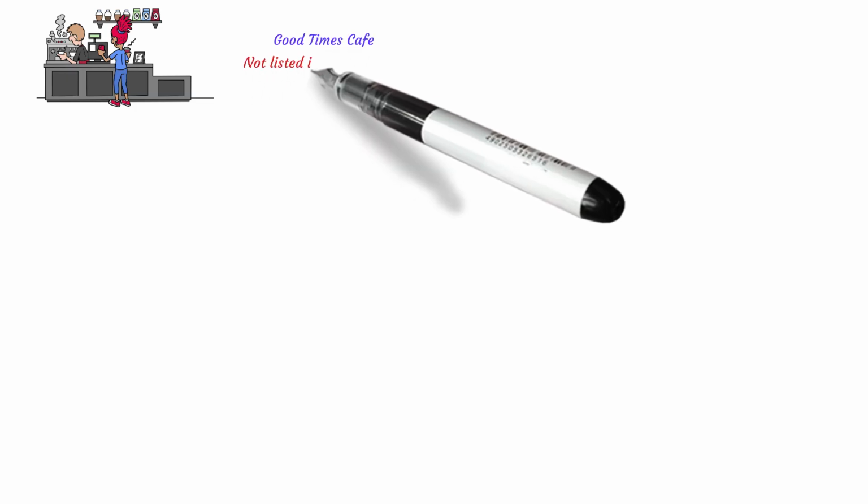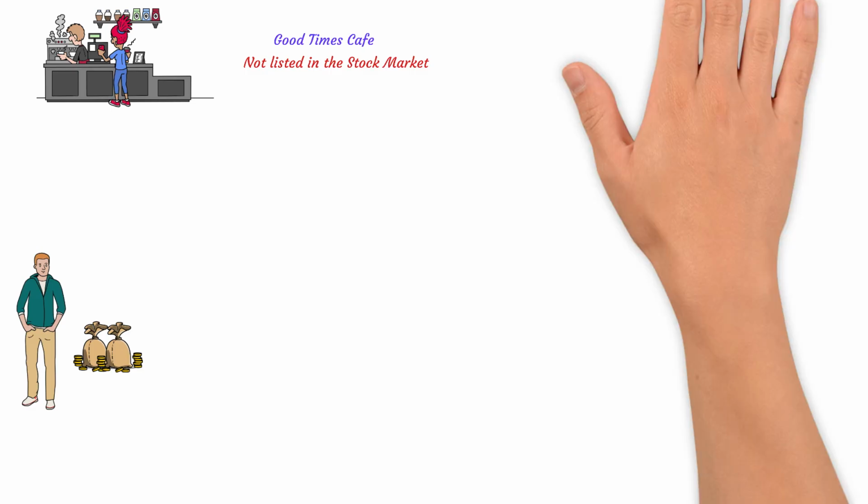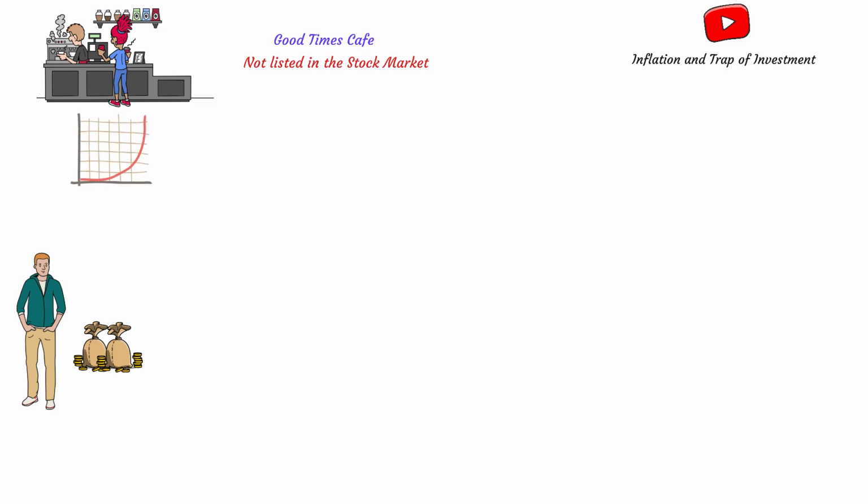To understand this, let's take an example of a business that's not listed on the stock market. A very good friend of mine, Raju, has saved a significant amount of money through years of hard work and discipline. Now, he is exploring ways to invest that money not just to beat inflation but also to avoid falling into the trap of the so called safe and secure returns. To know more about inflation and the trap of investment, check out the previous video where we have discussed this in detail. The link is in the description.